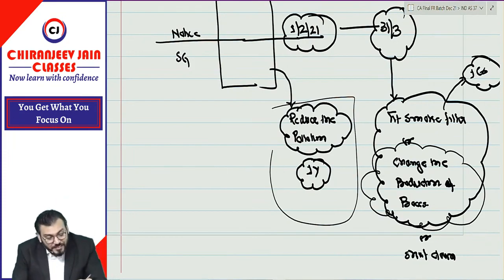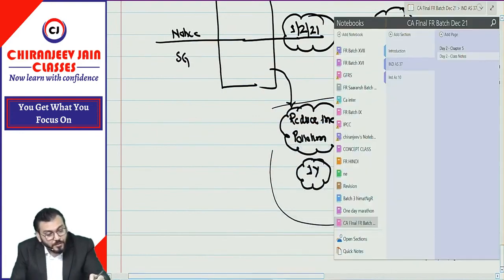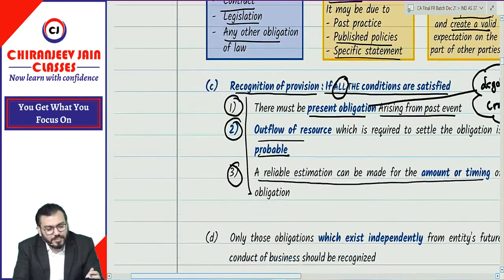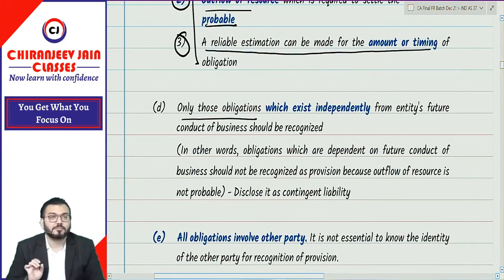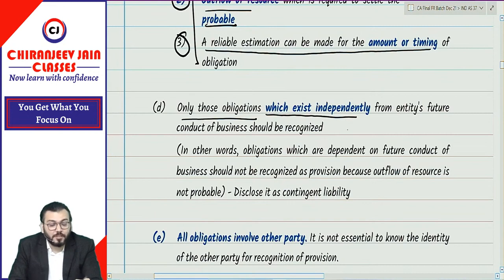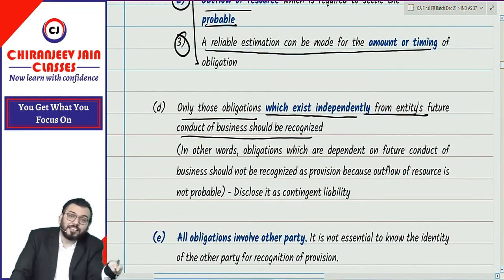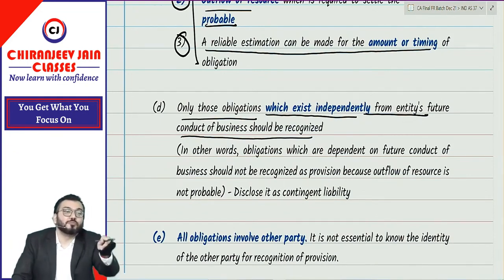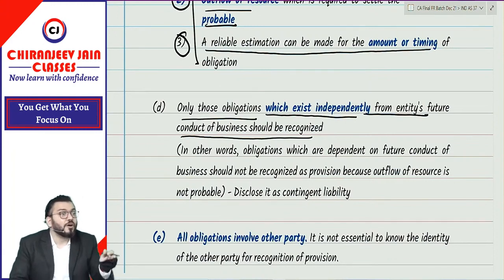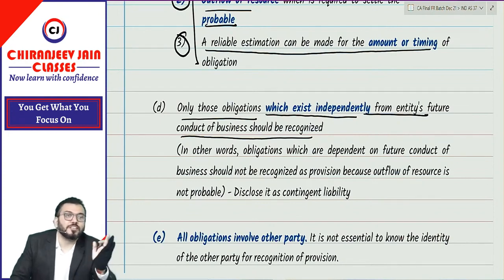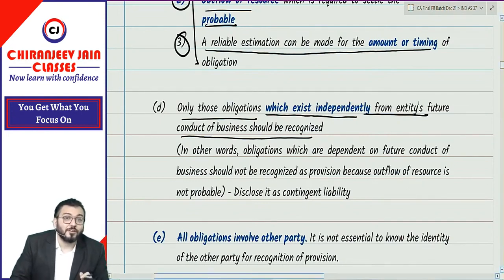So what Ind AS 37 as well as AS 29 says, only those obligations which exist independently from entity's future conduct of business should be recognized. In other words, obligations which are dependent on future conduct of business should not be recognized as provision. Why? Because outflow of resource is not probable.